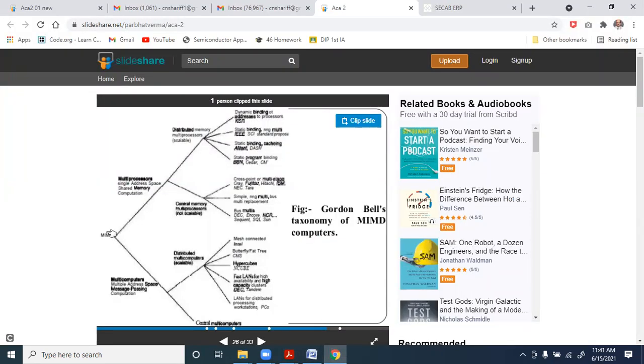You have the MIMD in what is known as Bell's taxonomy of MIMD computers. It is divided into 2 categories: the multiprocessors and multi-computers. Multiprocessors is single address space shared memory computation, and multi-computers is multiple address space message passing computation.